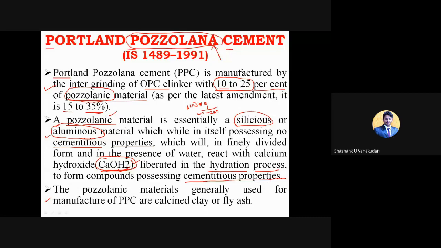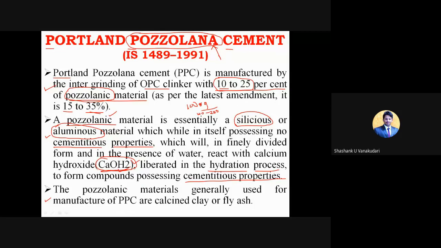So when it reacts with calcium hydroxide, it is going to give the consistency property, which is going to give the hydration process, and which will give the proper compressive strength. So they are going to replace some of the cement material by this pozzolanic material. So they will come to know the exact property that OPC is going to achieve, and the same thing is expected from this pozzolanic material.